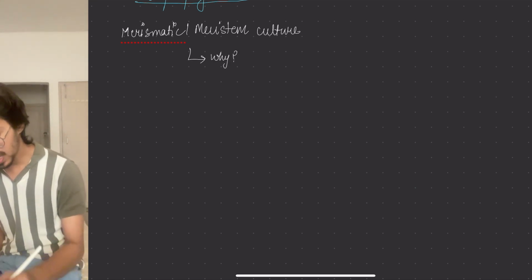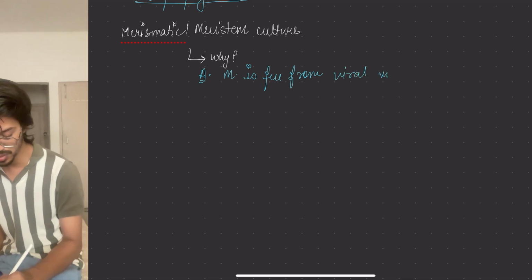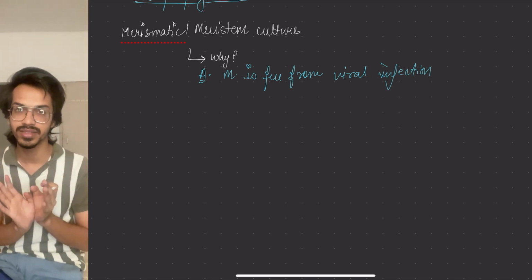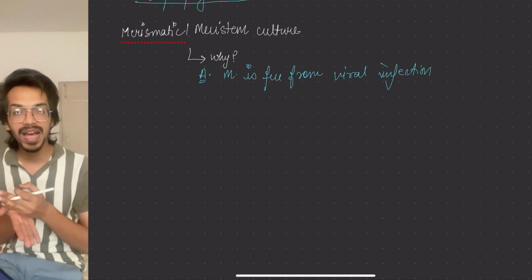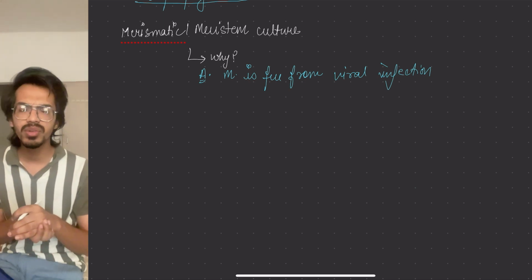Why are we doing it? The major question is why. The answer is that meristem is free from viral infections. They grow so fast that the virus has not been able to infect those cells. So we can make a pathogen-free or non-contaminated plant. Okay, how will this be helpful?